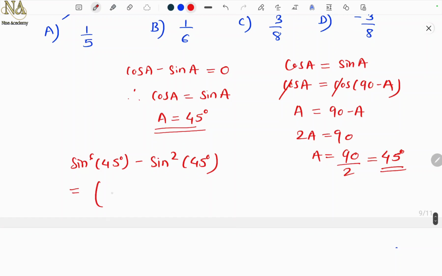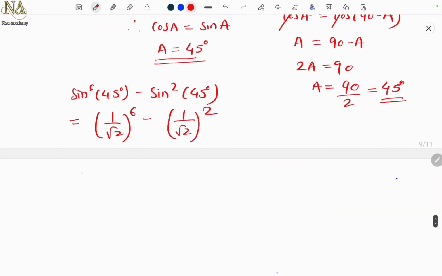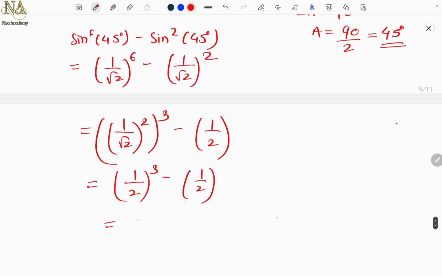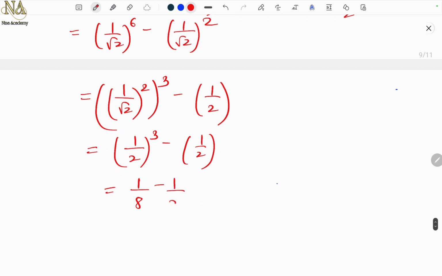So this is 1 upon root 2 raised to 6, because sin 45 is 1 upon root 2, and this is 1 upon root 2 square. If you are not able to directly think of the value of root 2 raised to 6, see what you can do: 1 upon root 2 square raised to 3, right? 2 threes are 6. And root 2 square is 2, so this is 1 upon 2 cube, minus 1 upon 2. 1 upon 2 cube is 1 upon 8.